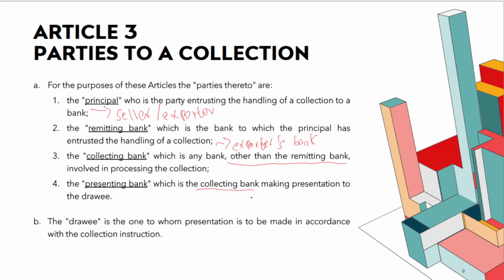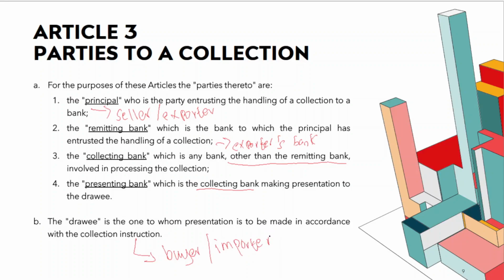Finally, subsection B introduces us to a party named drawee. Drawee is the person to whom presentation is to be made in accordance with the collection instruction. So, in other words, he or she will be the receiving party or the buyer who needs the documents to clear the goods, or you could simply call him importer.